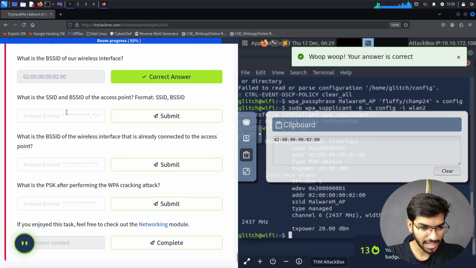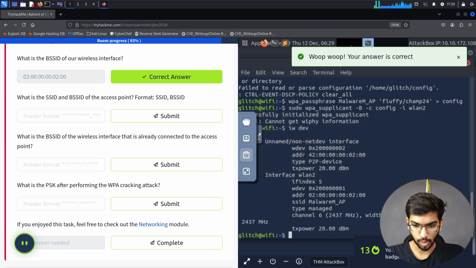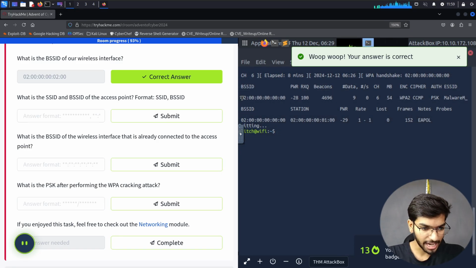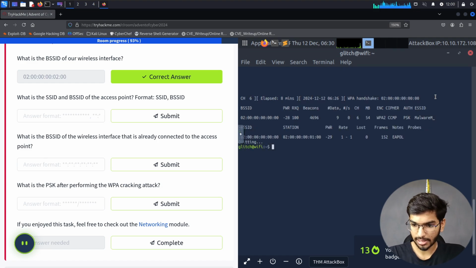And then what is the SSID and the BSSID of the access point? Okay, so let's go back to the terminal where we had the BSSID and the SSID. So let's first copy the SSID. I guess the terminal view is a little small, so I'll make it a little smaller.